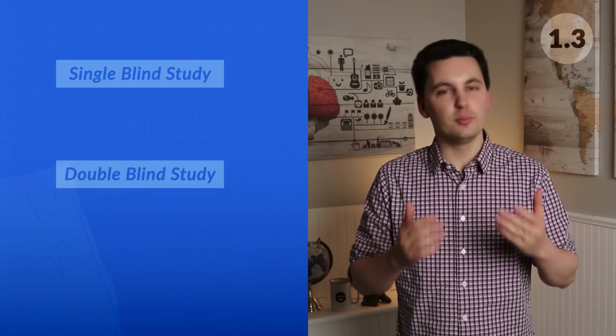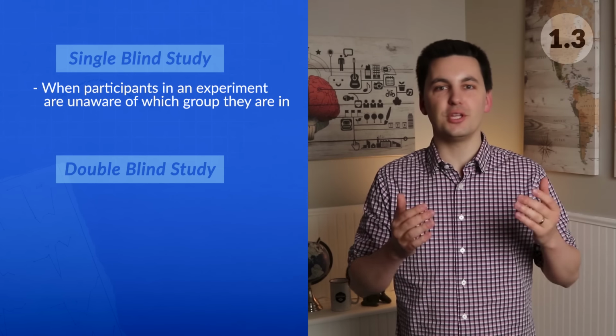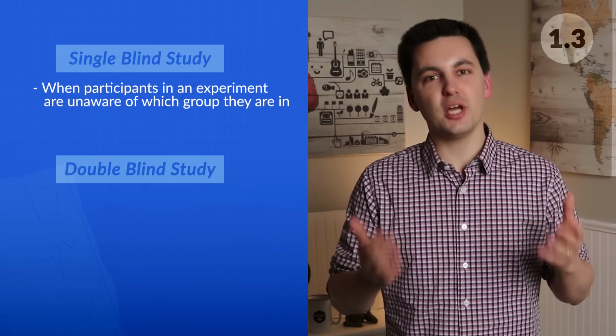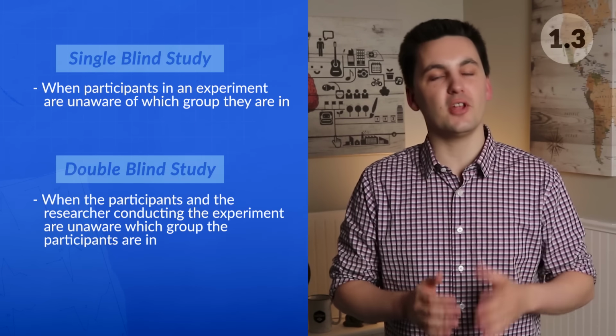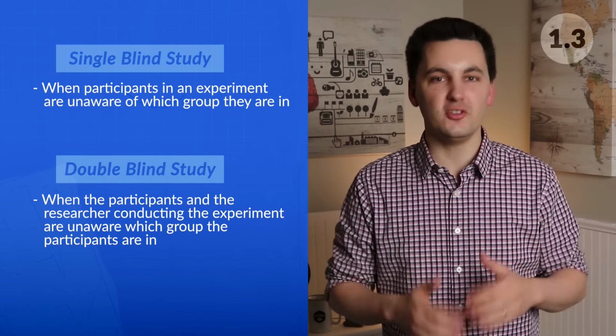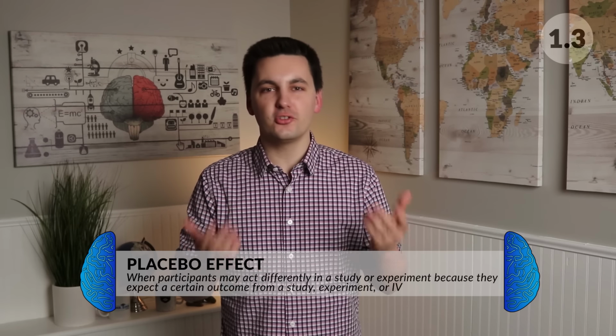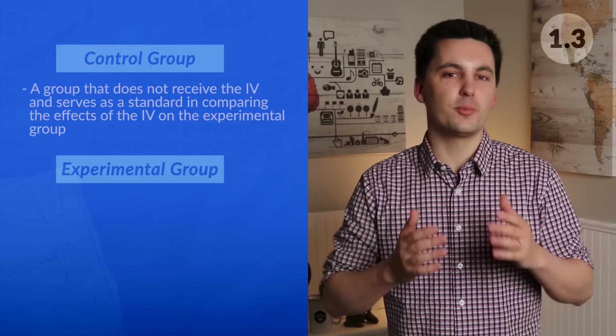Researchers can also use a single blind study, which is when participants in an experiment are unaware of which group in the experiment they're part of. Or they could use a double blind study, which is when the participant and the researcher conducting the experiment are unaware of which group the participants are in. By using a single blind study or a double blind study, researchers can minimize the placebo effect, which is when participants may act differently in a study or experiment because they expect a certain outcome from a study, experiment, or an independent variable.